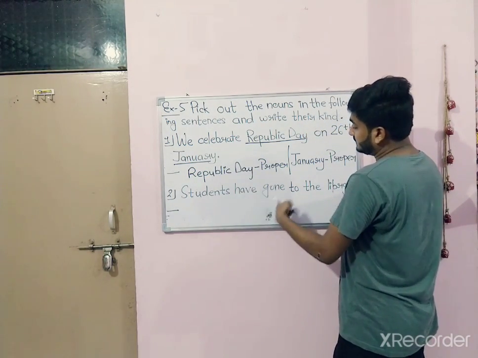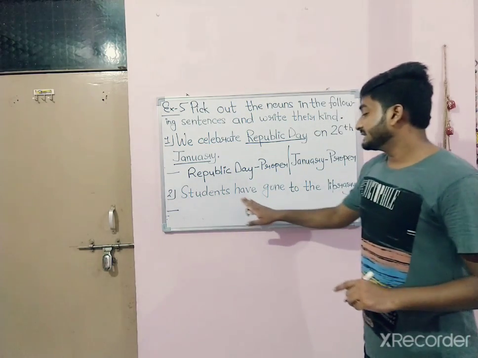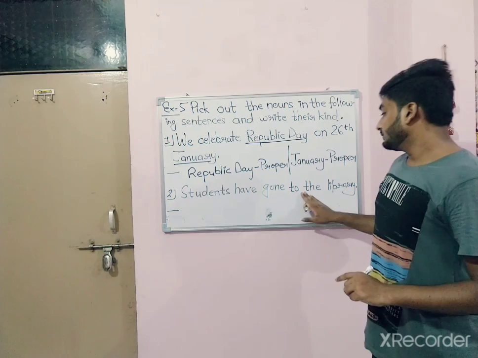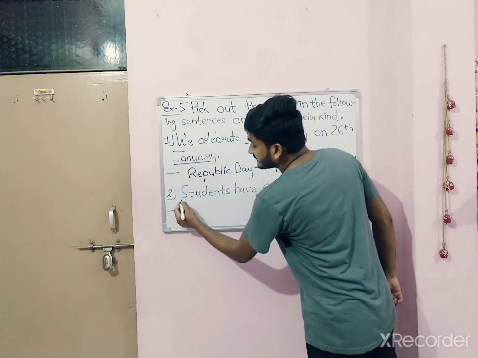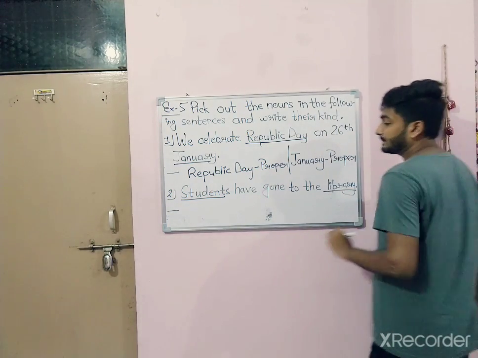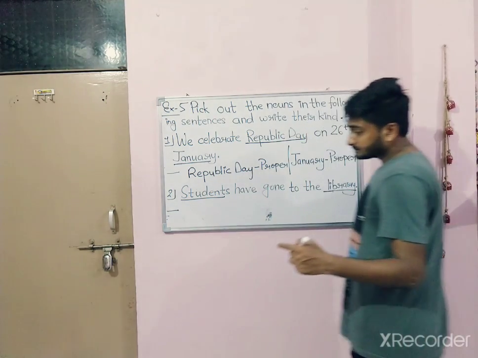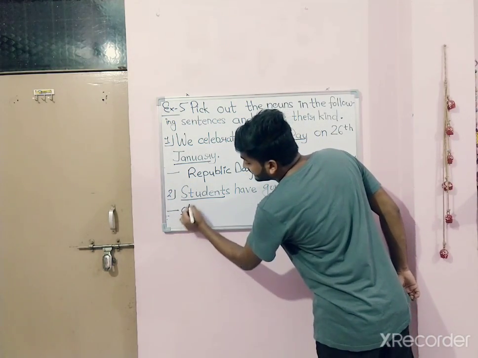So come to number 2. The students have gone to the library. So students and library. So the students, first we will write students.